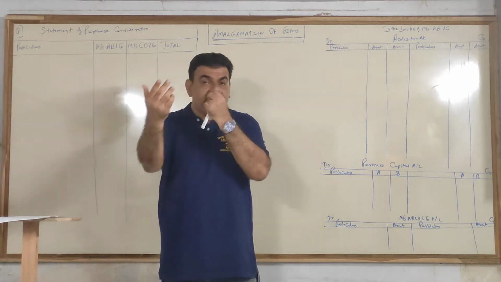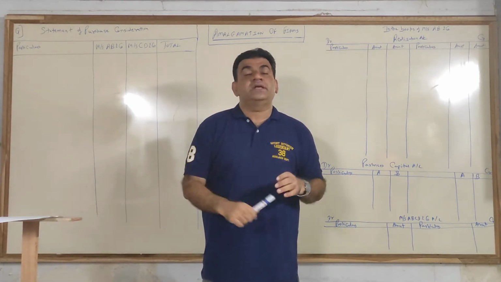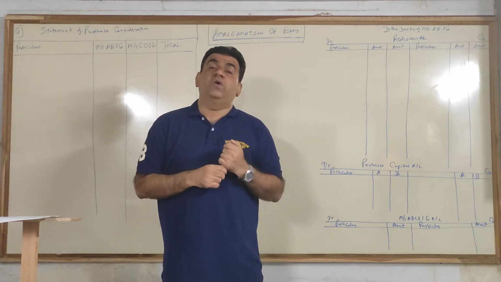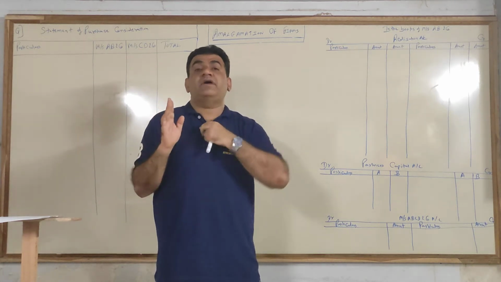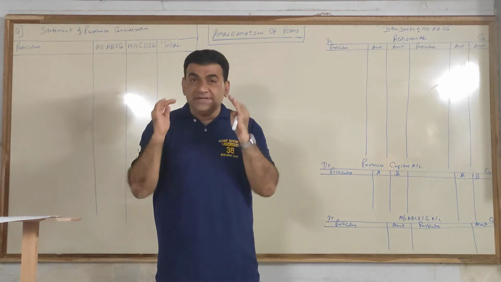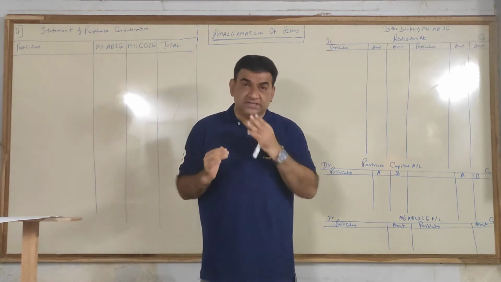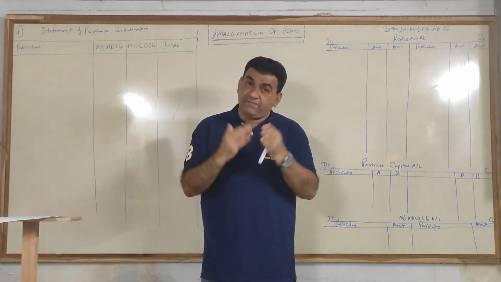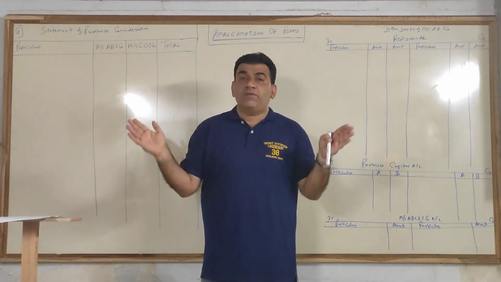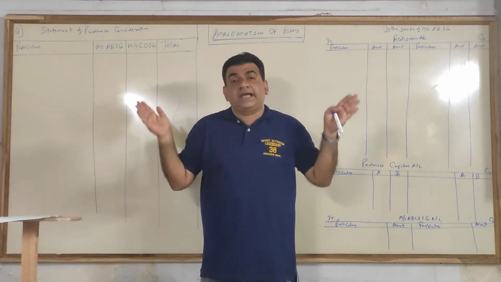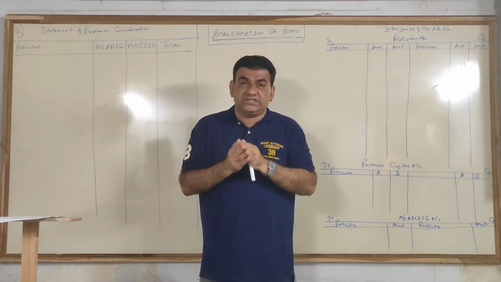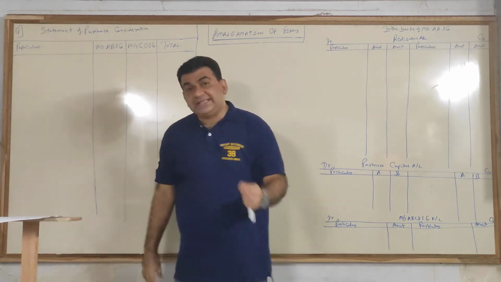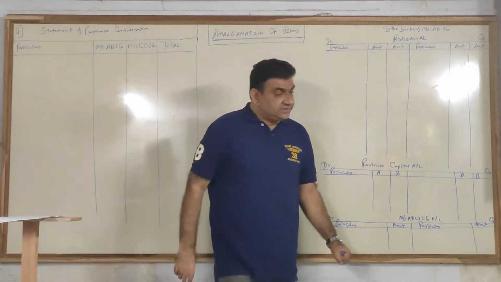So it depends upon the individual choice of the partner whether he wants to continue and be a part of the new firm or not. So the meaning of amalgamation of firms is two firms, maybe more than two firms, joining hands together, forming into a new firm and doing combined business to gain a larger share of market. That's the concept of amalgamation.